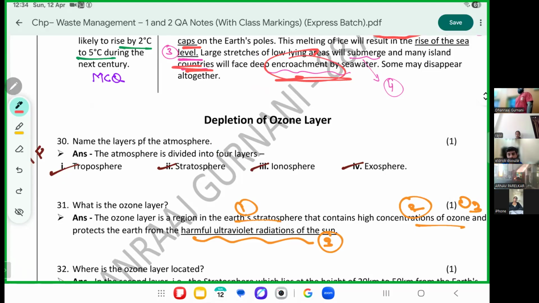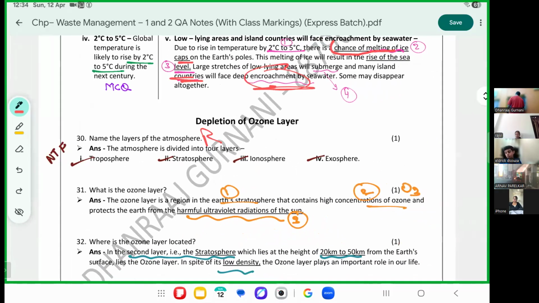Depletion of ozone. First mark which are the layers of atmosphere. This is repeated. Tropo, strato, ino, exo. Meso also. The batch yesterday also said that. You can write meso also.